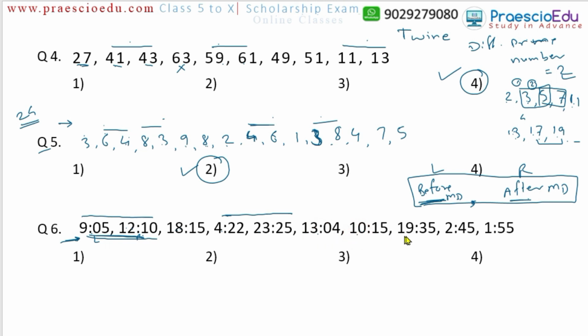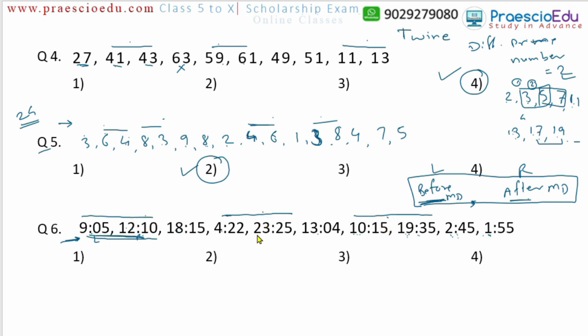Then this can be, and this can be. Yes, 10 is before midday and 19 is after midday. 19 means 7 o'clock and this 10 is morning 10, so this pair can be. Then 19 is after midday, so this pair cannot be. And if we consider this pair, 2 and 1 o'clock, both are before midday, means early morning, or after midnight, but this cannot be. So 1, 2 and 3 here.